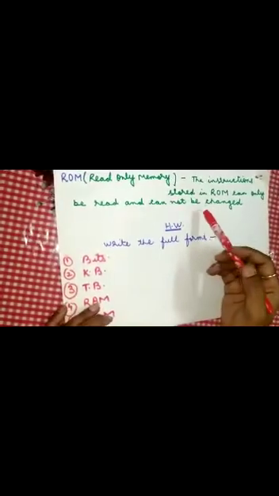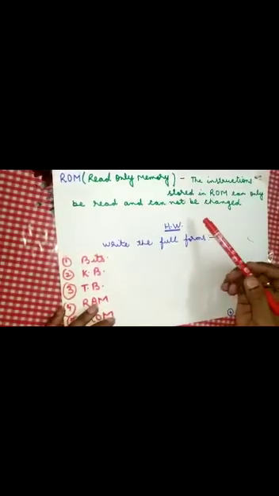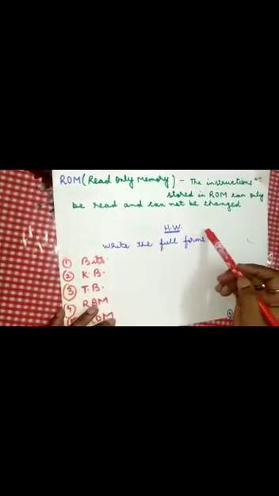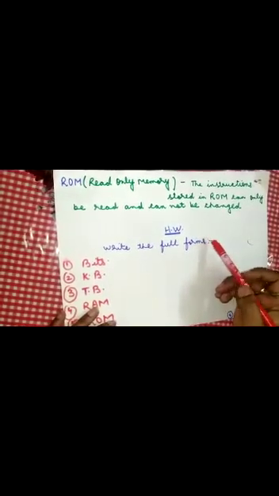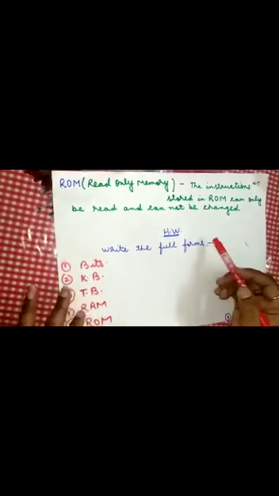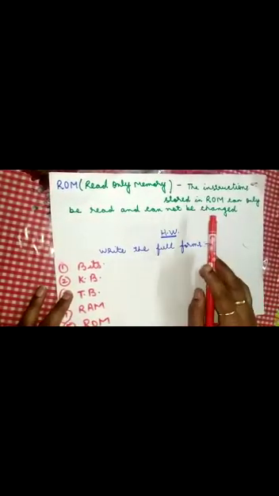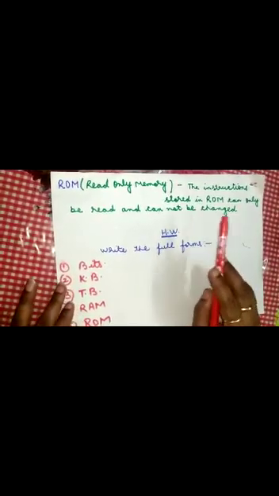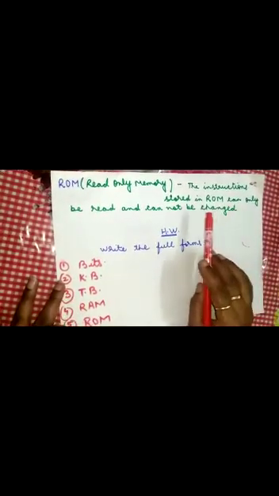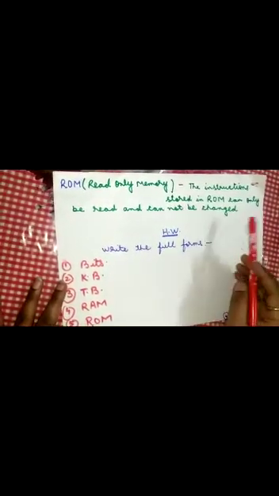One more example I am giving you. ROM is like an audio disc that can be played, but we cannot record anything. So it means ROM memory you can only read, you cannot write anything in that memory.